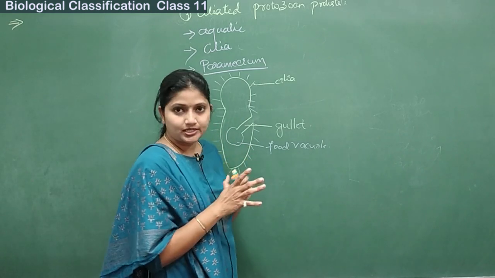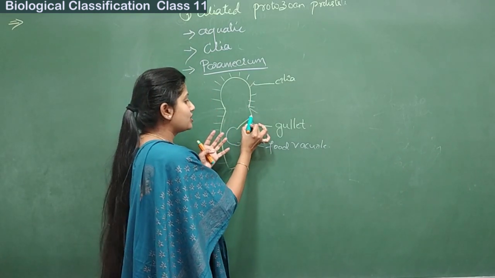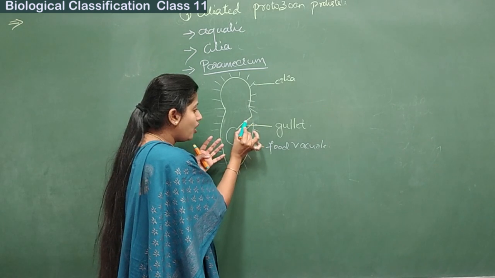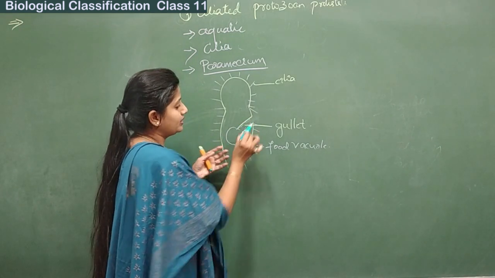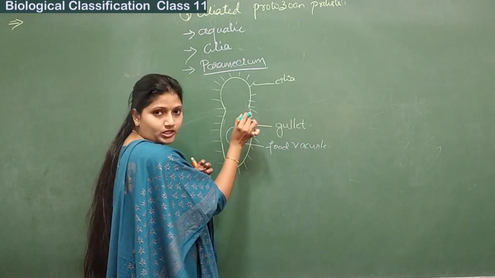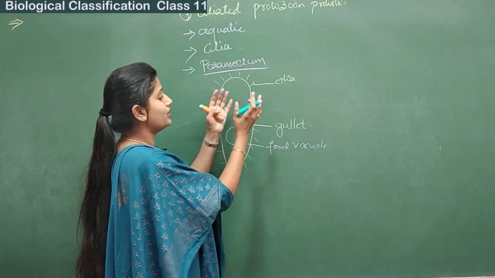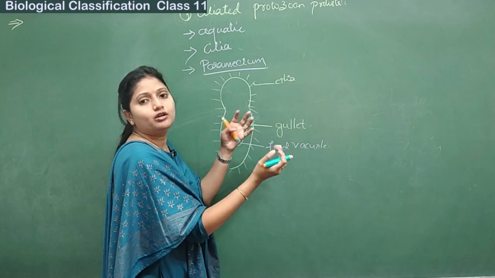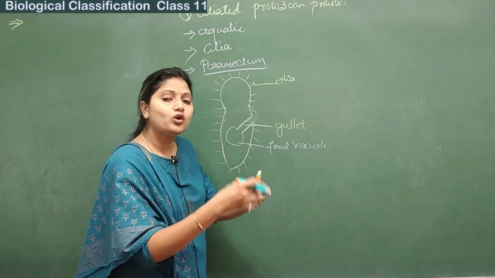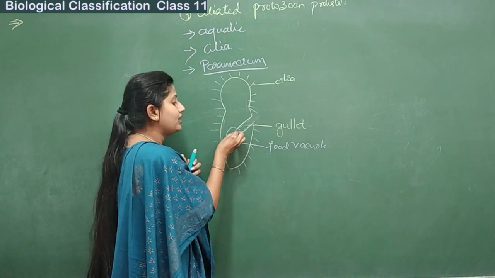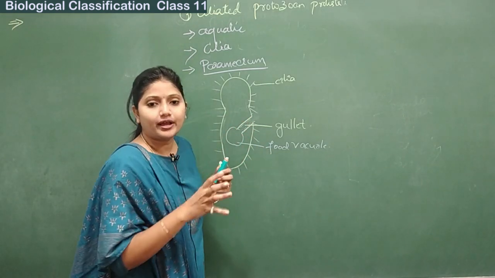So what happens here is, these cilia which are present here, also some small outgrowths will be there like this. These outer cilia or outer appendages will usually push the food inside, and these small appendages will further help the food to enter and get stored in the food vacuole.